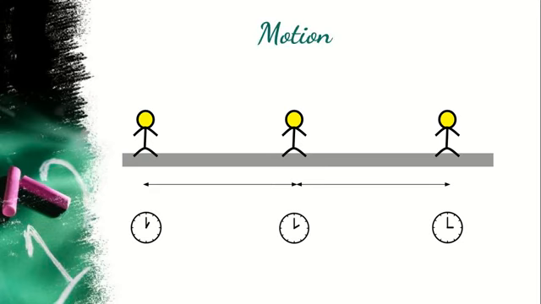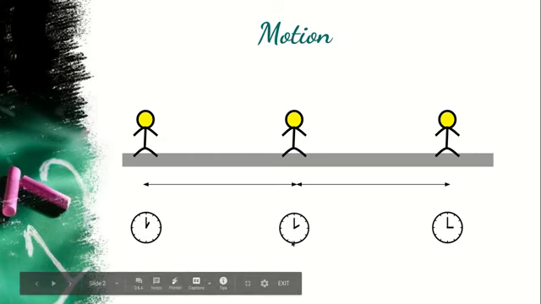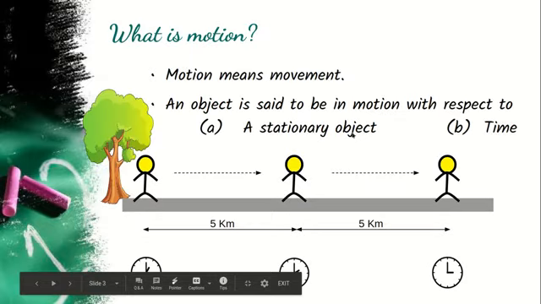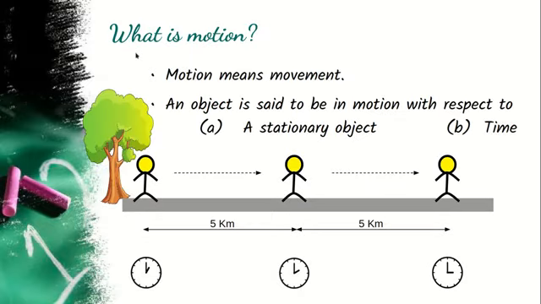Let us see what is motion. Here you can see that the person started at this point and moved on to the next point, and then moved on to the next point. For this, he takes some amount of time for moving from one place to another. From that you can see what is motion.